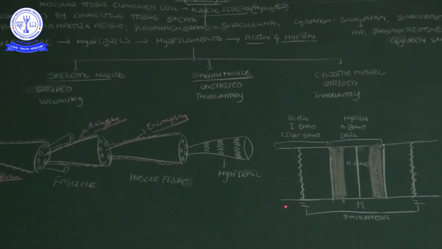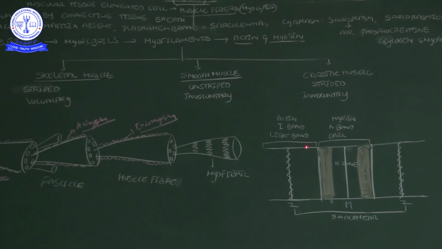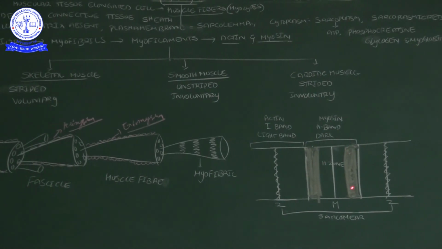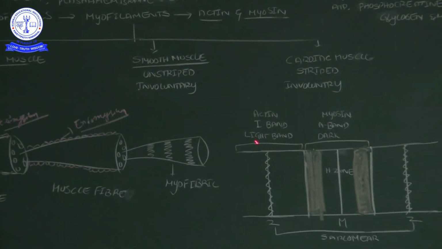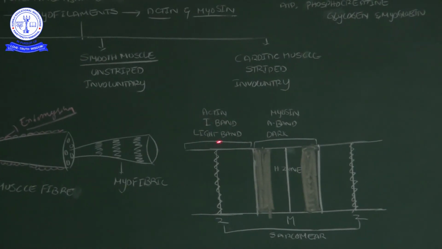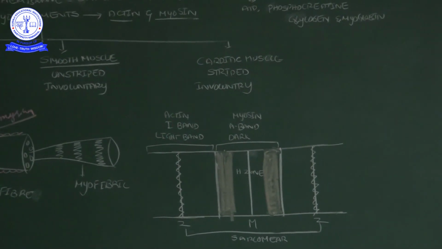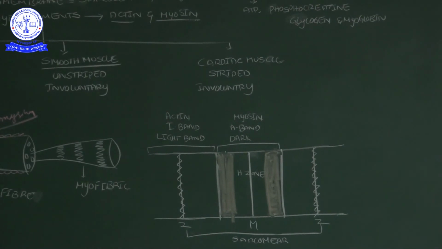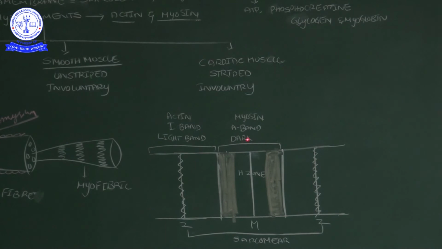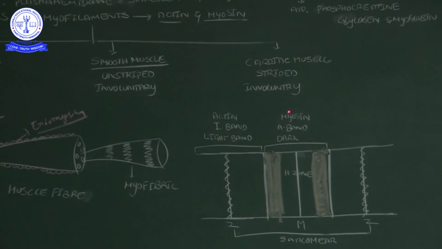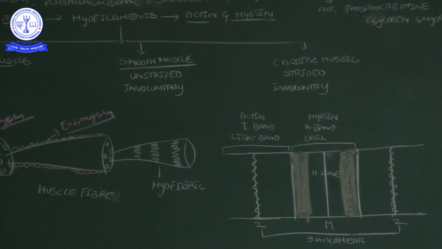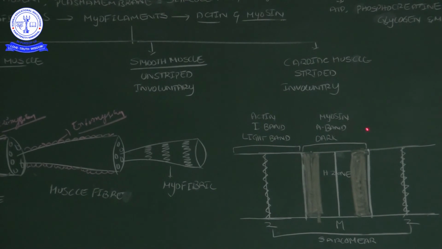Here, this structure is an unshaded part. This structure is totally shaded. Again this is an unshaded part. The unshaded part we call a light band. It is a light band. The light band is also called the I band. The I band is made up of actin filaments. And these shaded parts we call a dark band. The dark band is also called the A band. The A band is made up of which protein? Myosin protein. This is totally the light band, this is totally the dark band.